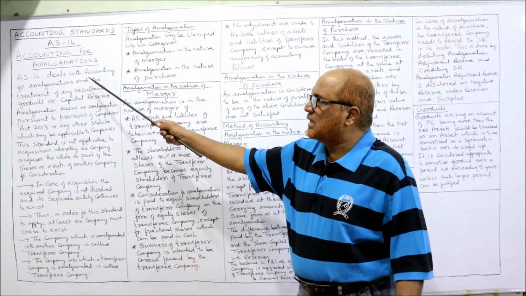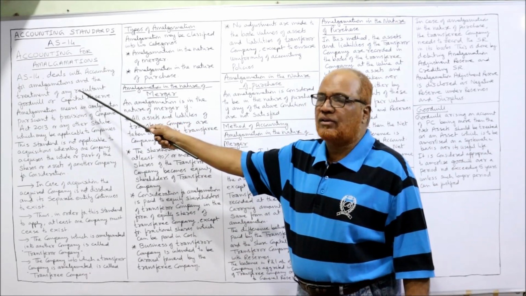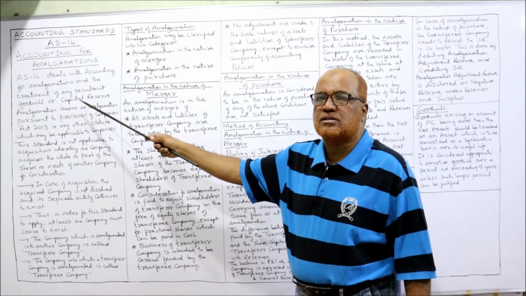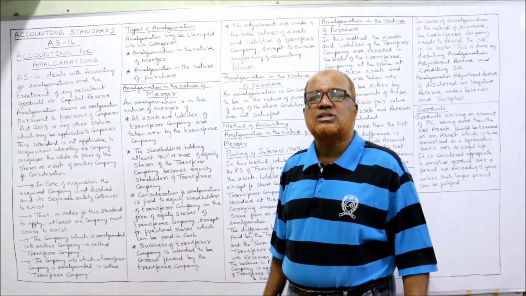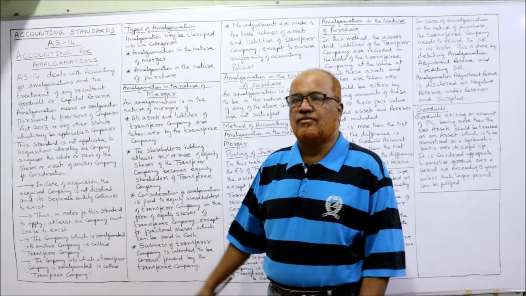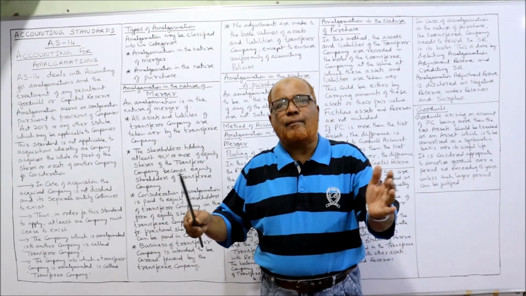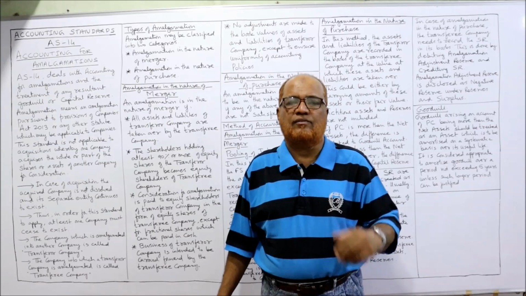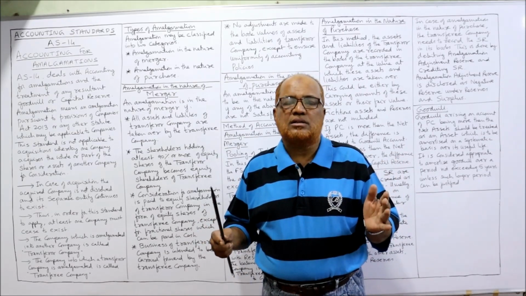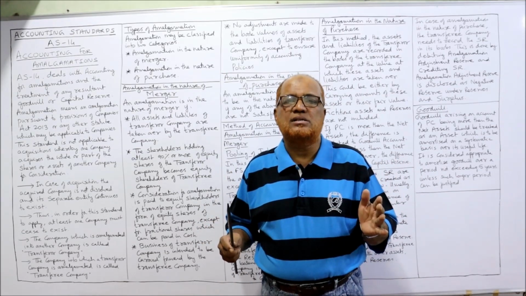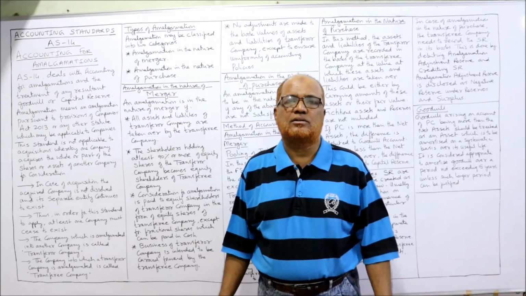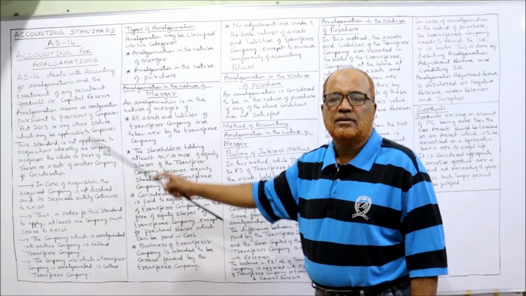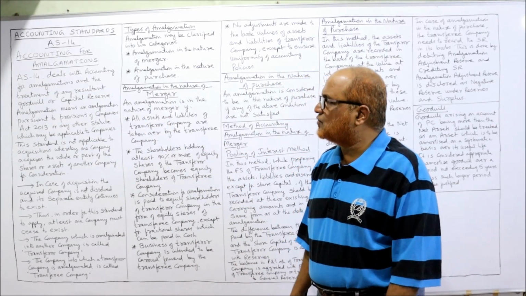This AS 14 deals with accounting for amalgamation and the treatment of any resultant goodwill or capital reserve. That means whenever there is amalgamation, it will give rise to goodwill or capital reserve. How to treat the goodwill or capital reserve is dealt with in this accounting standard AS 14.